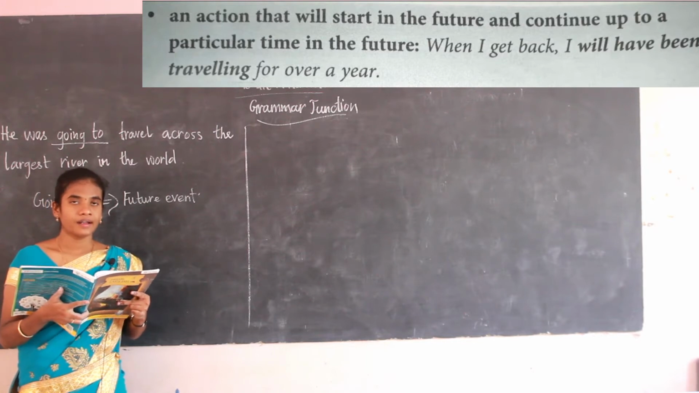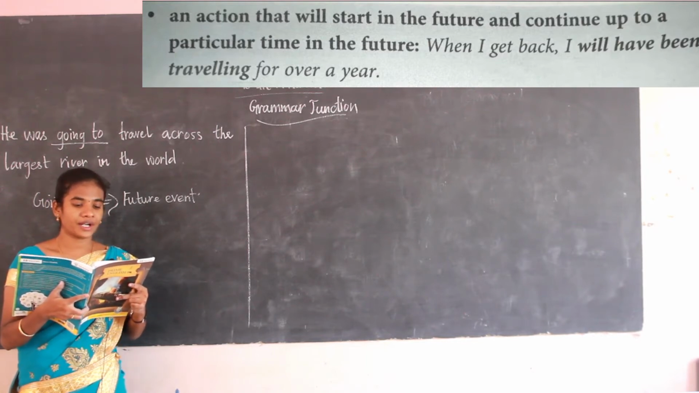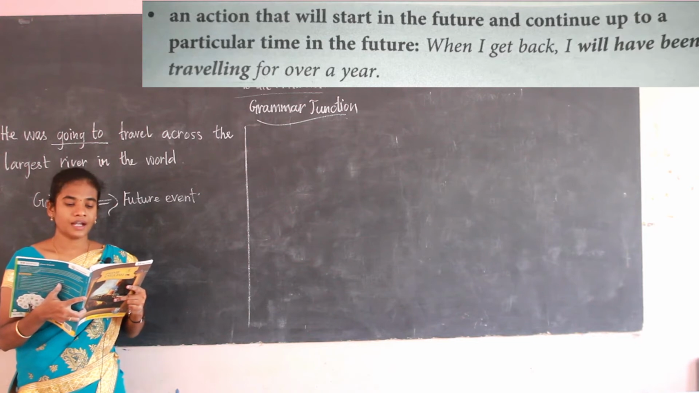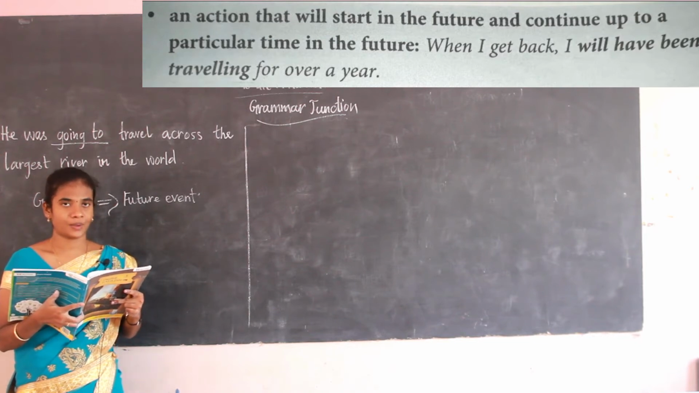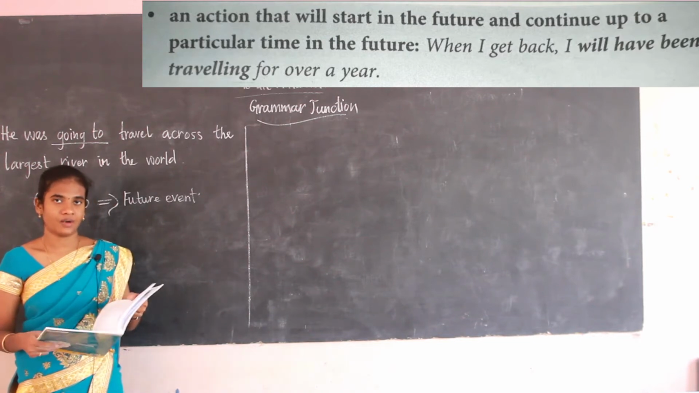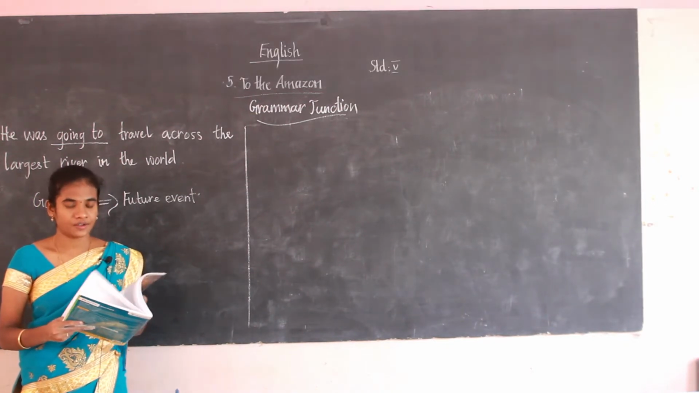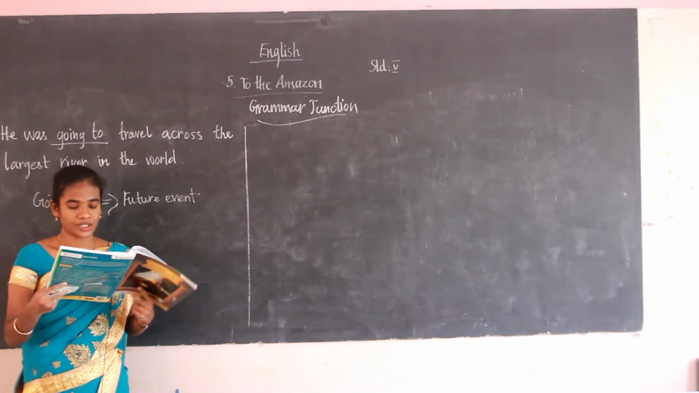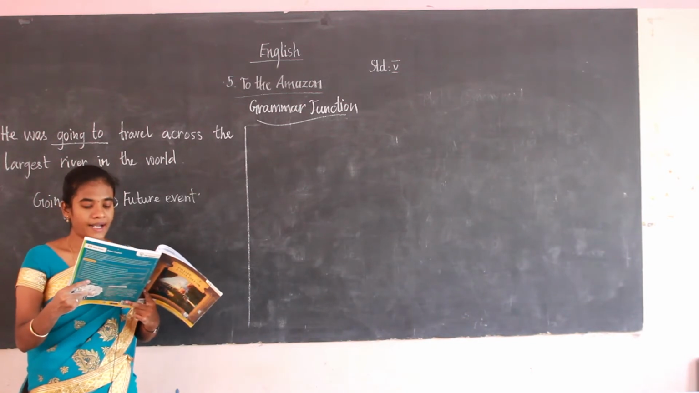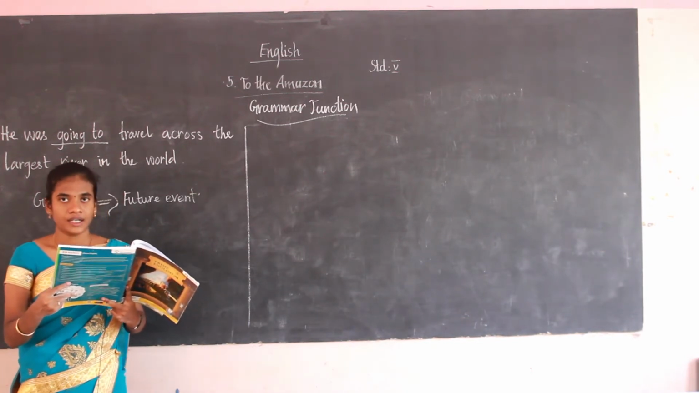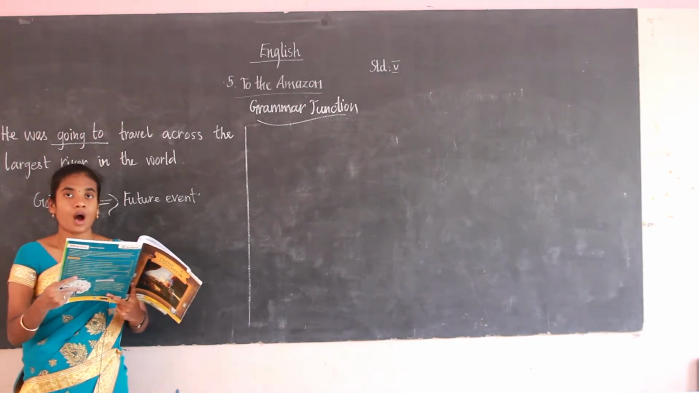Okay, here it's a future perfect continuous tense, that is will have been traveling. Okay, students, have you clear with this? For the plans we have to use going to. For prediction, might, and action in the near future, we should use about to.